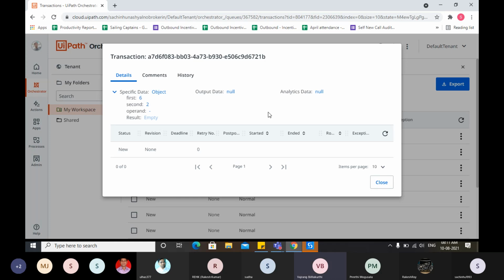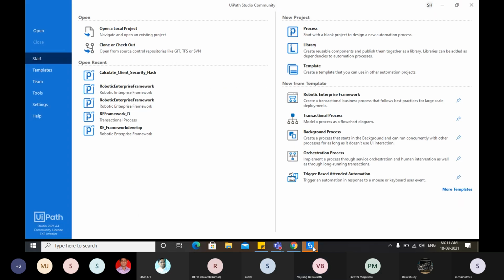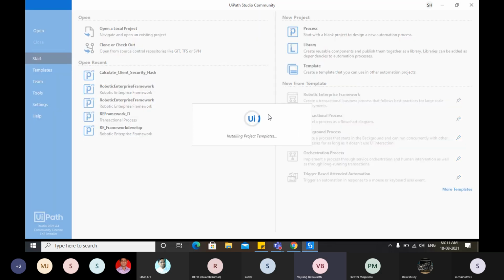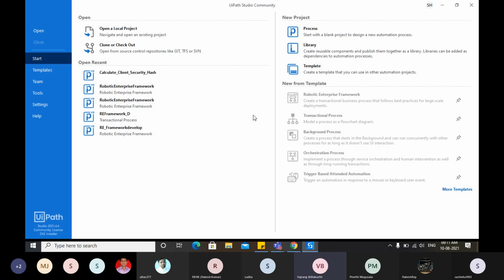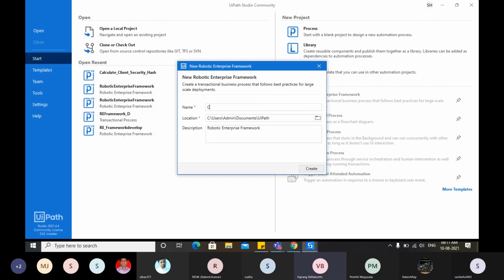So Sachin, let's create a single REFramework project and rename it as calculator with queues. I want you to update this in the GitHub repo later, so everyone can check in Sachin's repo.